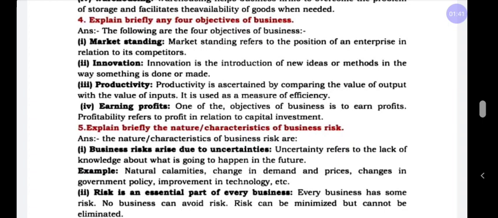This objective is very helpful for a business to survive in the market as well as for the prosperity of a business. Understood? The objectives are needed in every kind of organization, whether it is small scale, medium scale or large scale, but objectives are very important for all kinds of organization.